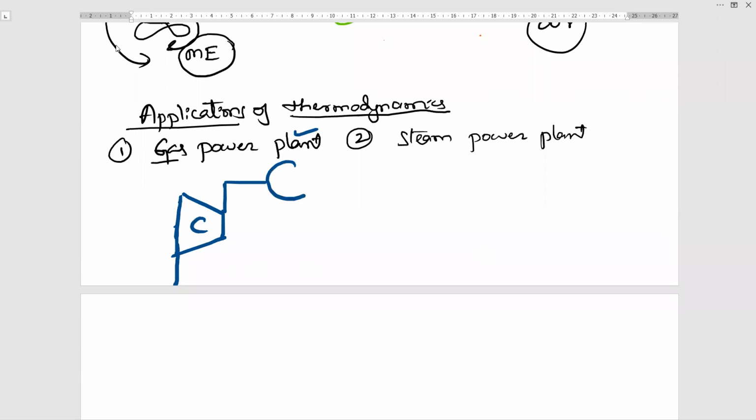So compressor is the first component, combustion chamber is the second component, and the third component is the turbine. As the name indicates, it is a gas turbine. So gas turbine and compressor both are mounted on the same shaft.